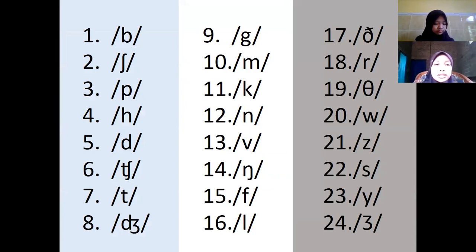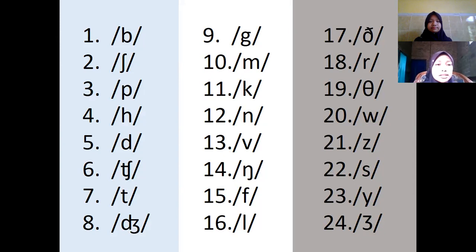These are the 24 consonant sounds. The first is B, for example boy, cap. Number 2 is the symbol S, H, for example shy, dish.